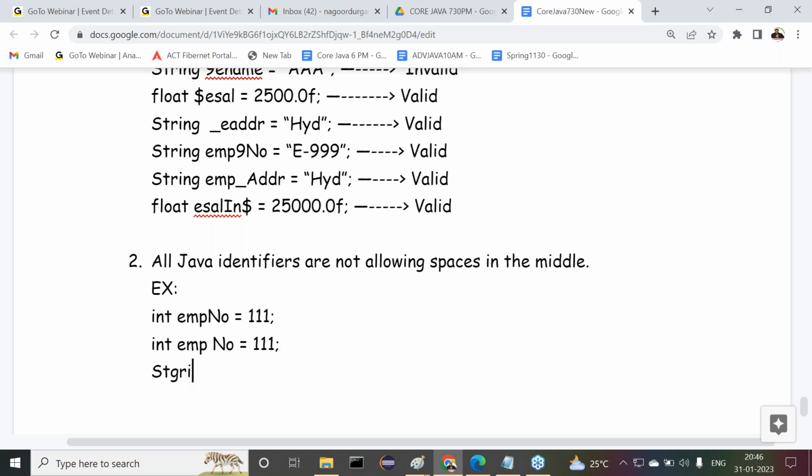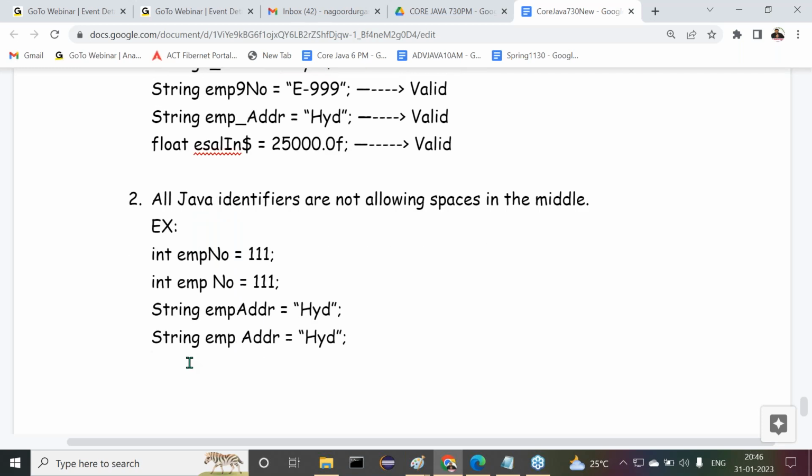Next one is employee address equal to Hyderabad. Here we are providing String empaddr = "Hyderabad", and then String emp addr = "Hyderabad" with a space, and here we get problems. Now let's see this. Oh, come on guys, now tell me. Is the first one valid or invalid? Is any space available inside the identifier? No space is available. So this is valid.